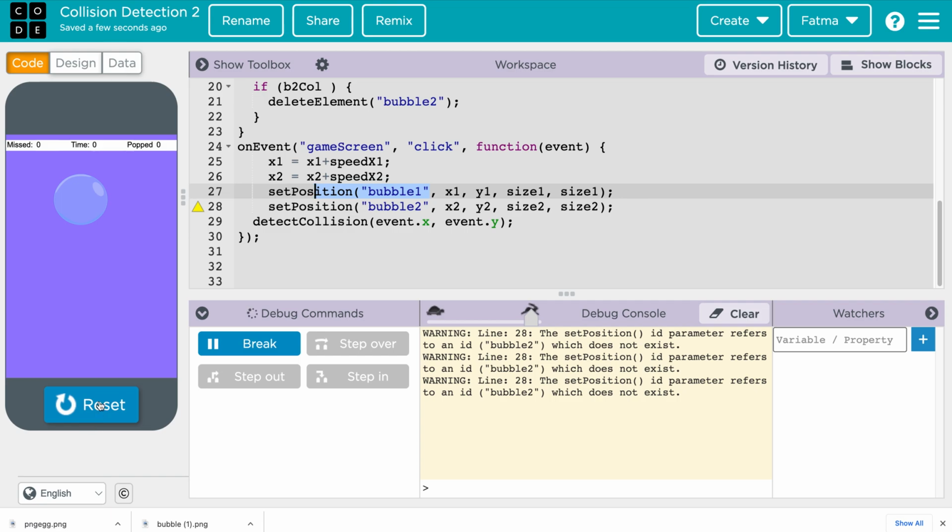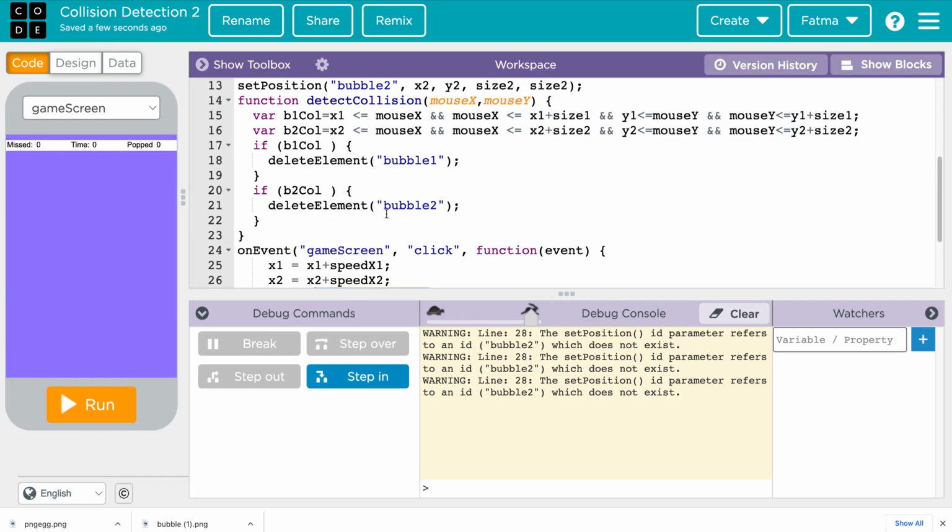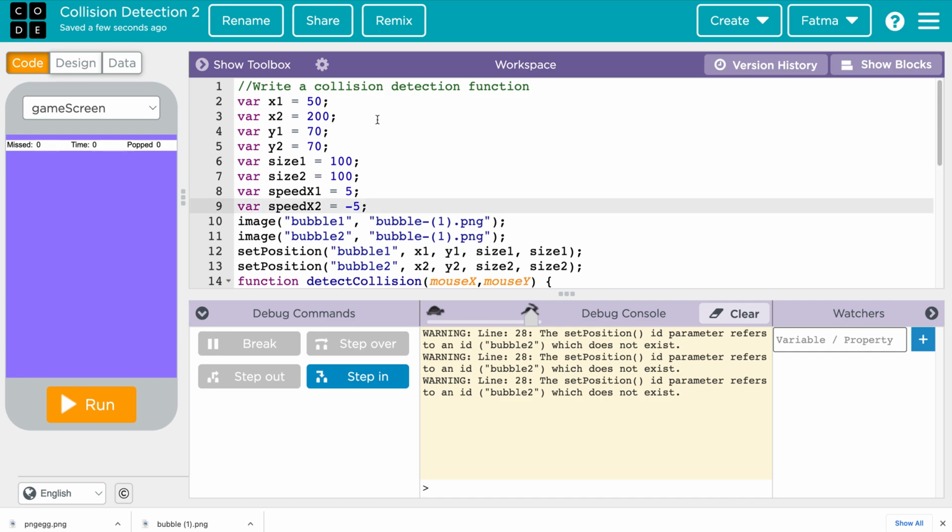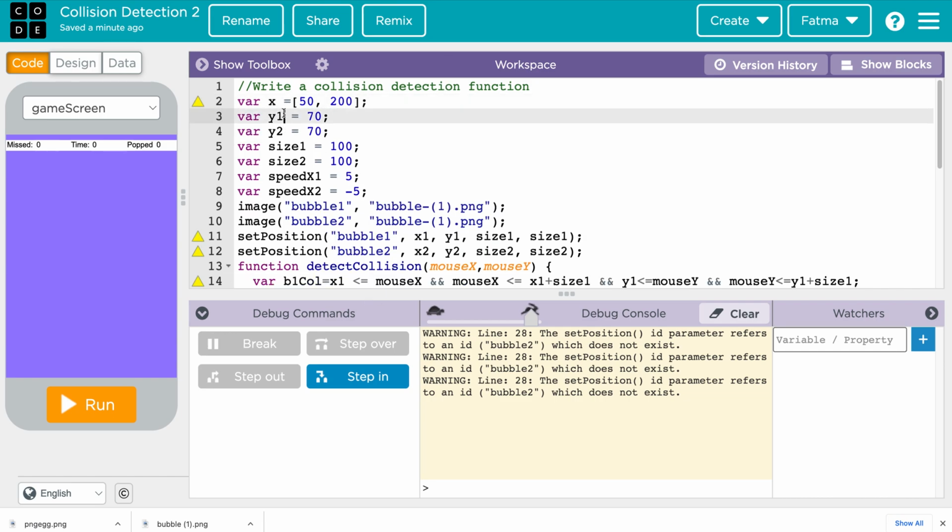So how do we fix this? How can we make this more efficient, right? One recommendation is using X and Y as a list. So you can take this and change X to a list of 50 and 200. And you can erase X2 from there, and then you can do a Y here, and create this list 70 and 70 for now.